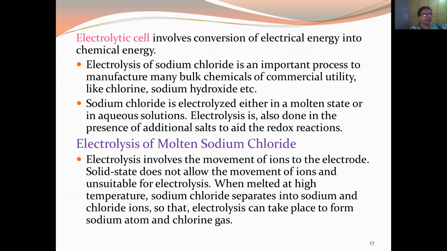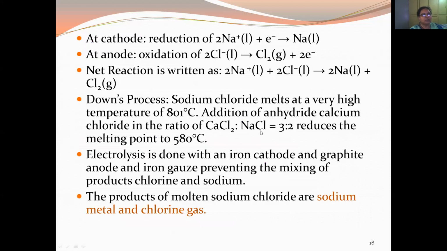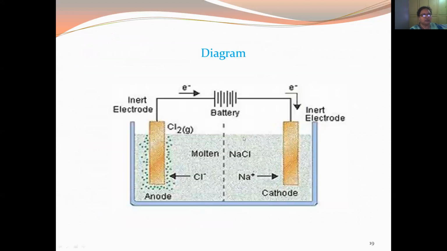Now coming to the electrolytic cell. It involves conversion of electrical energy into chemical energy. For example, take molten NaCl. We have an anode and a cathode connected to a battery. We are applying electric energy here. The cathode becomes negative and the anode becomes positive.